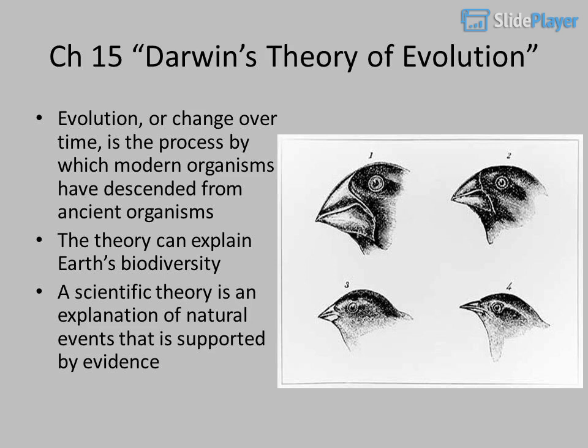Chapter 15: Darwin's theory of evolution. Evolution, or change over time, is the process by which modern organisms have descended from ancient organisms. The theory can explain Earth's biodiversity. A scientific theory is an explanation of natural events that is supported by evidence.